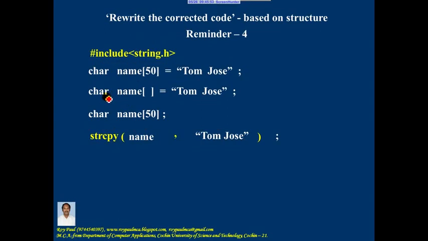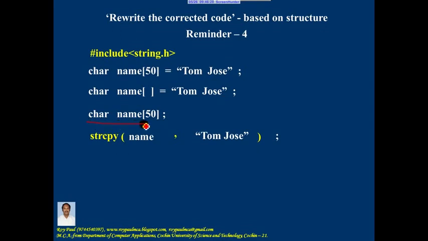So let me sum up. If declaration of the character array and initialization are done in one statement, you can use assignment operator to assign a string constant to an array of characters. In such a situation, even the size of the array is not a must because compiler automatically takes the size as number of characters given here, 8, plus 1 for null string. So automatically size is taken as 9.